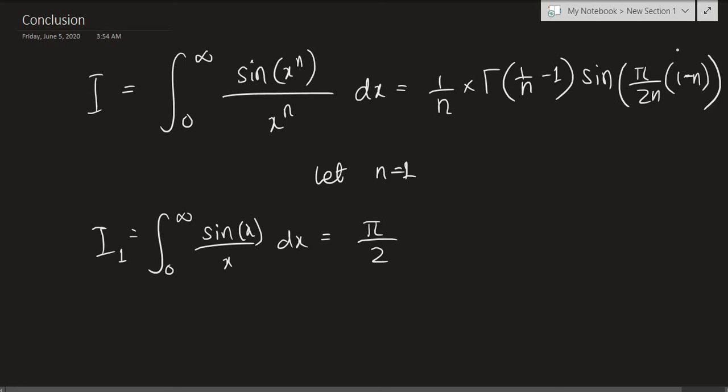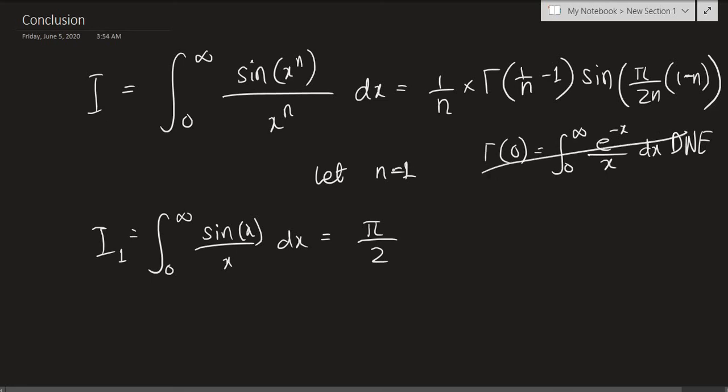So sine of 0 will go to 0, but the gamma of 0 is pretty undefined, because if you have the integral from 0 to infinity of e raised to negative x divided by x dx, that will be your gamma of 0, and we know that this thing basically is going to diverge eventually. So gamma of 0 basically does not exist.